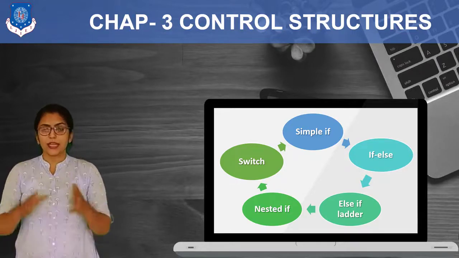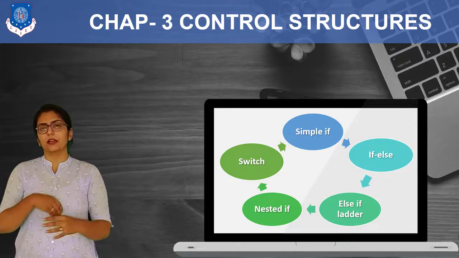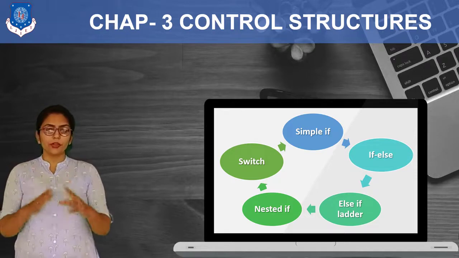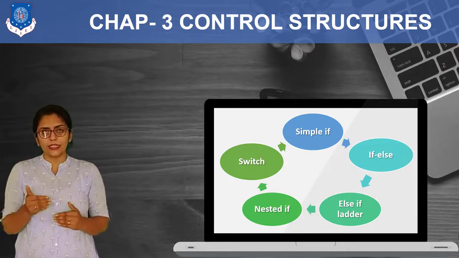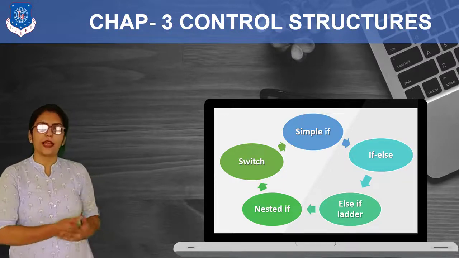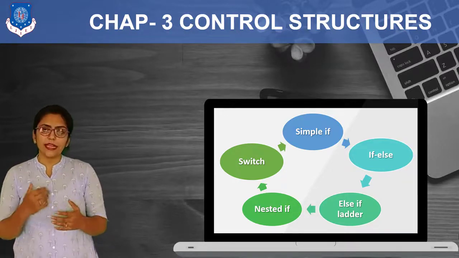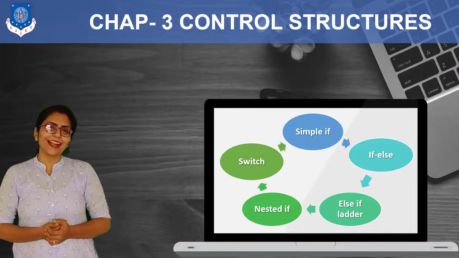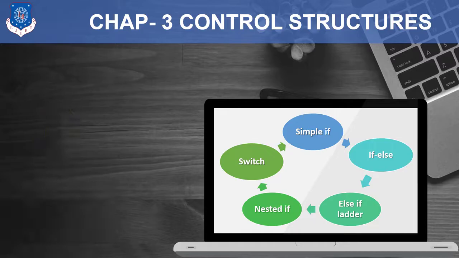But if not, then I was printing that the student failed. Before doing the coding part, I would like you to see the general flowchart of all of them, so it will be very easy for you to understand the concepts. So, shall we begin? Let's go.